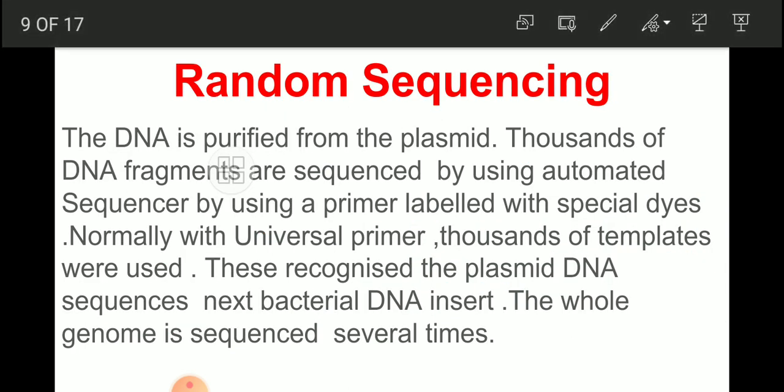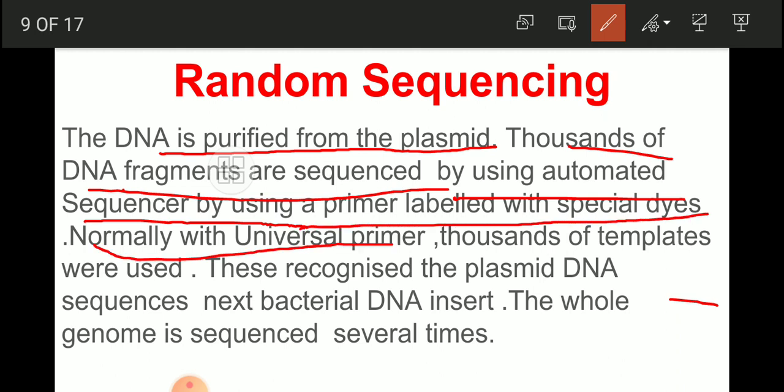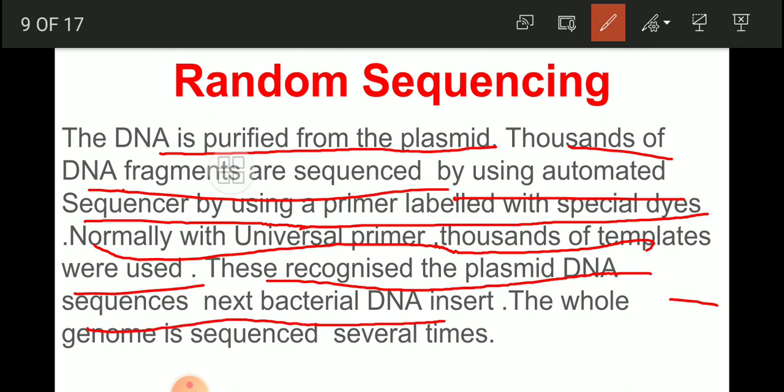Random sequencing. The DNA is purified from the plasmid. Thousands of DNA fragments are sequenced using an automated sequencer, using a primer labeled with special dyes. Normally with the universal primer, thousands of templates were used. These recognized the plasmid DNA sequence, next to the bacterial DNA insert.